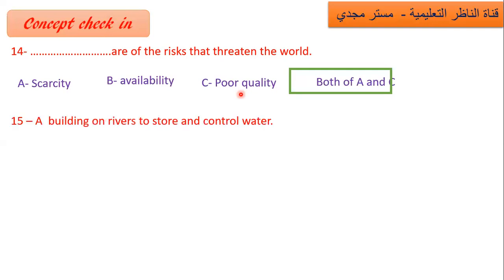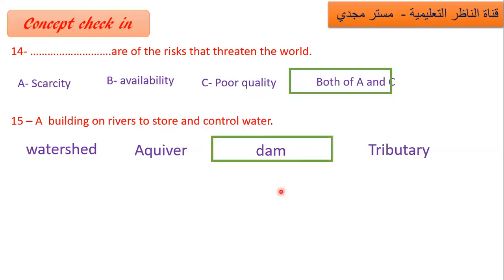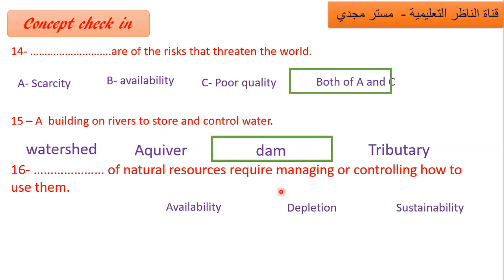Number 15, a building or river to store and control water. So what is that building? That building holds water behind it, to control and to conserve fresh water. So is it watershed, aquifer, dam, or tributary? Which one? Look at this. Store and control water. So it is what? Yes, dam.